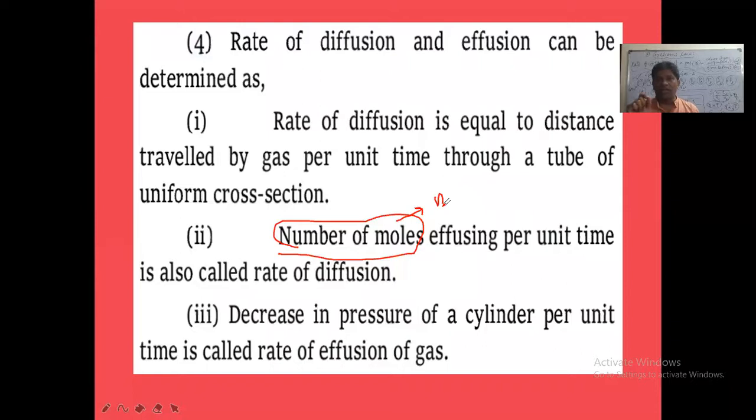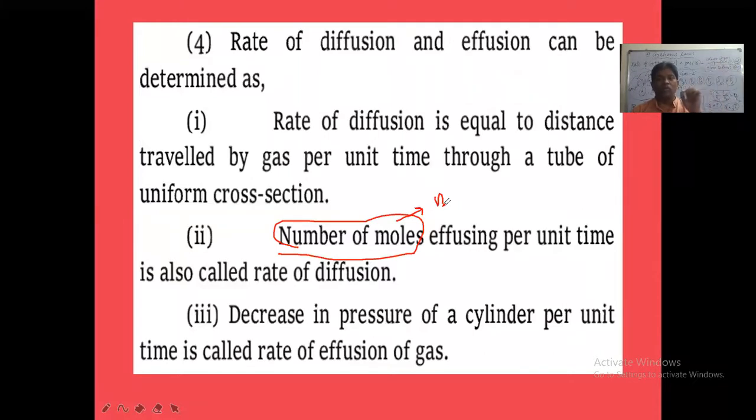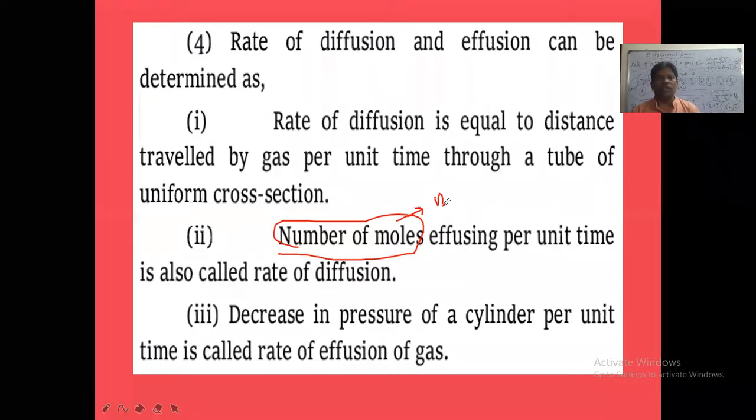In place of V1, we can write N1. In place of V2, we can take N2. Means the volume diffused in unit time is rate of diffusion. Or the number of moles, how many moles diffused from one place to other place in unit time is also called what? Rate of diffusion only. So rate of diffusion is equal to volume by time we can take, or number of moles by time we can take.